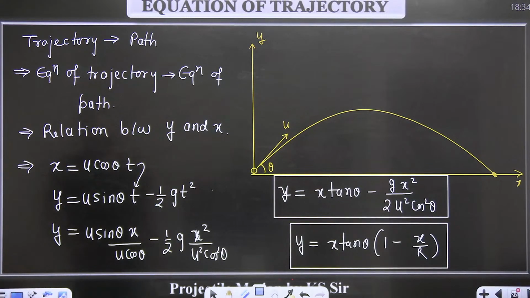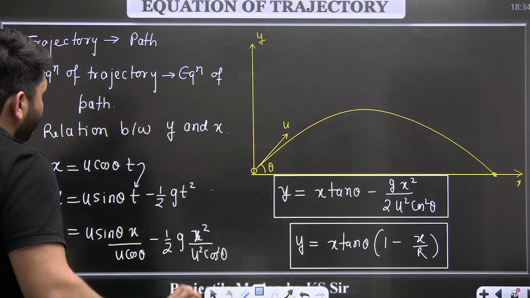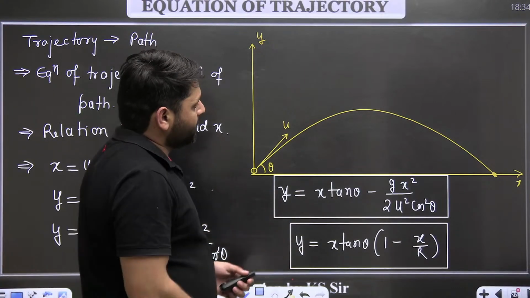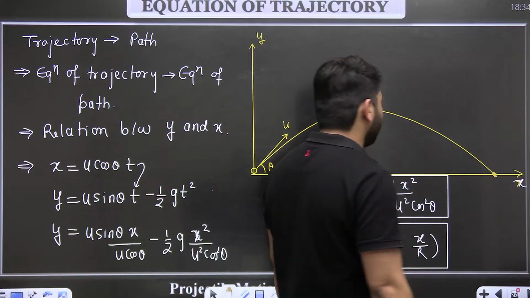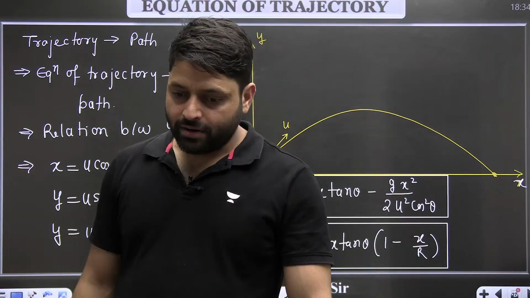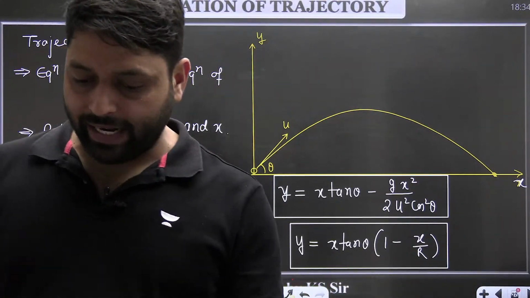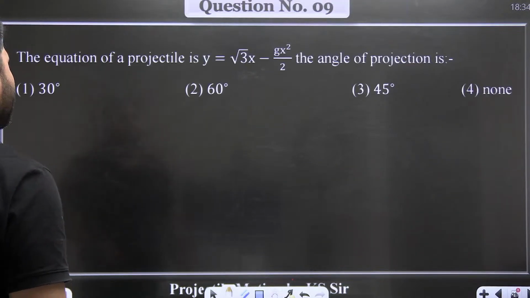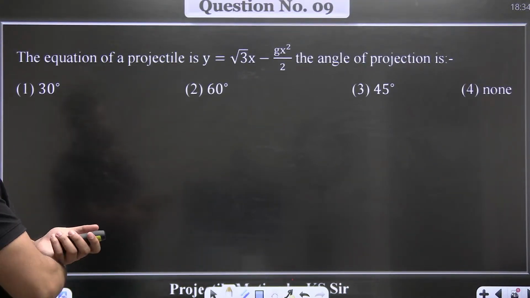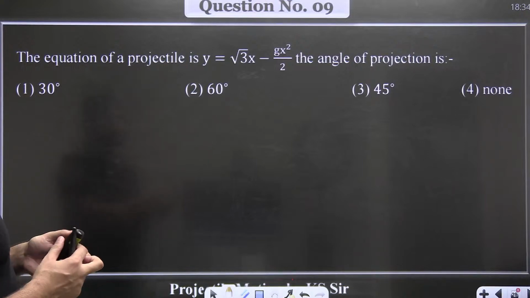So trajectory means path, equation means equation of the path. The particle is moving in the xy plane, so the relation between x and y will give you the equation of trajectory. There are some questions on that as well. There are two questions on equation of trajectory.